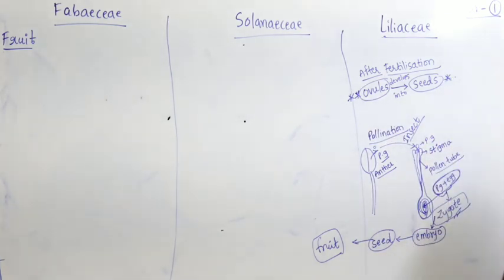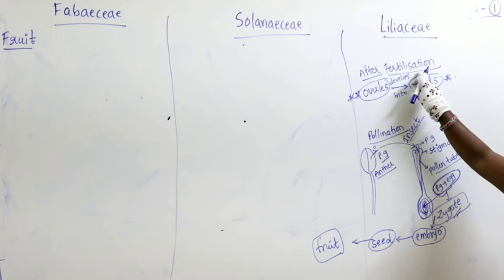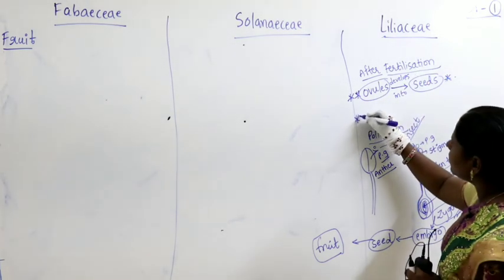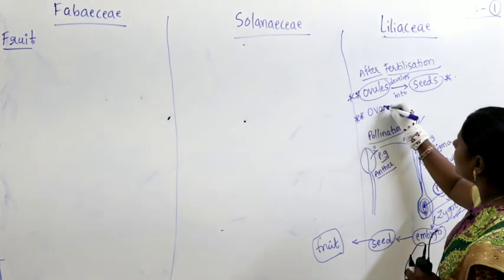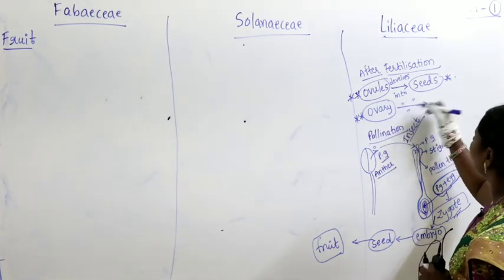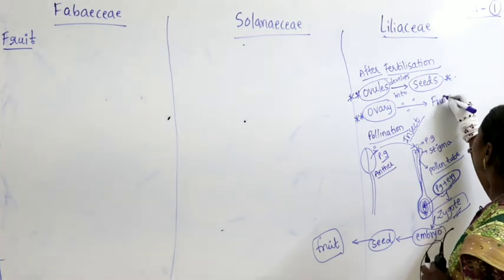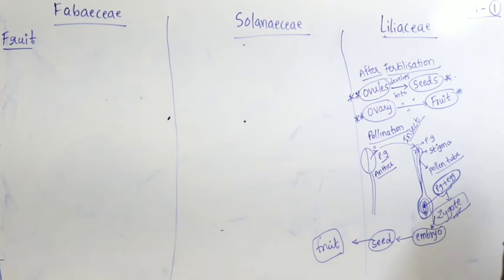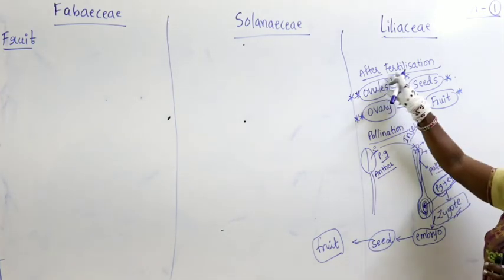What is the thing we studied? After fertilization, ovules develop into seeds. What about the ovary? The ovary develops into fruit. Right? So at the end of morphology, we discussed very clearly what happens after fertilization.